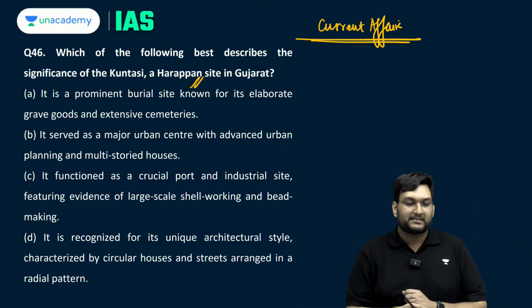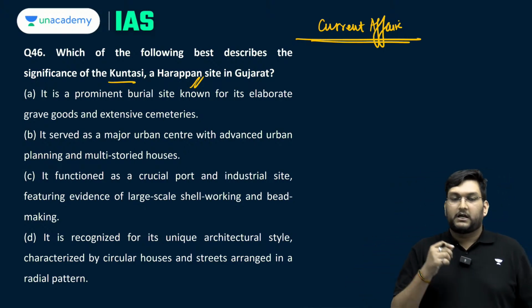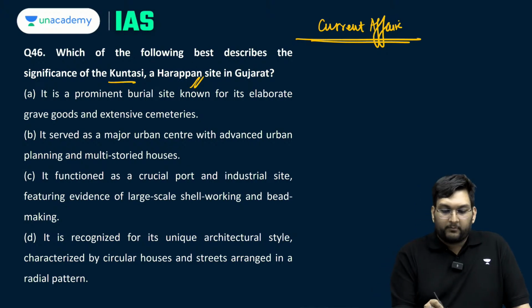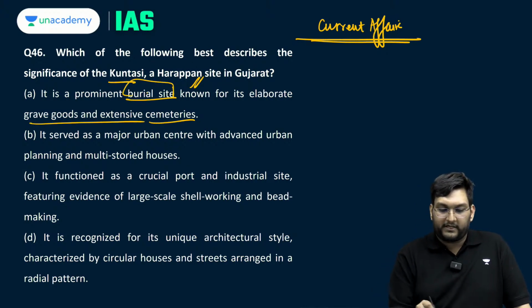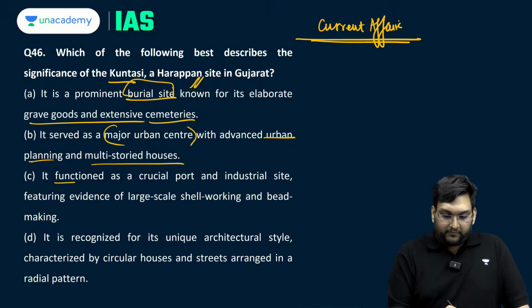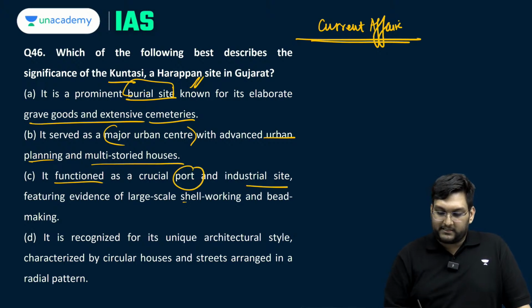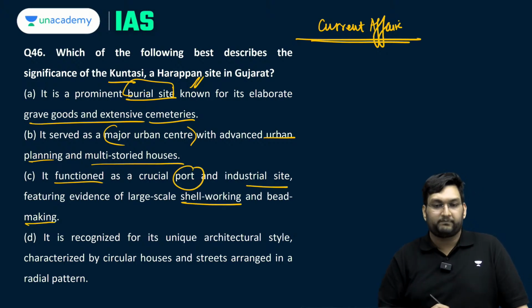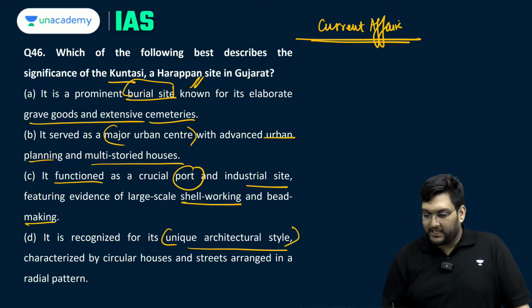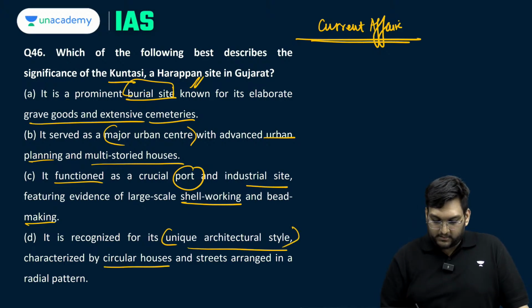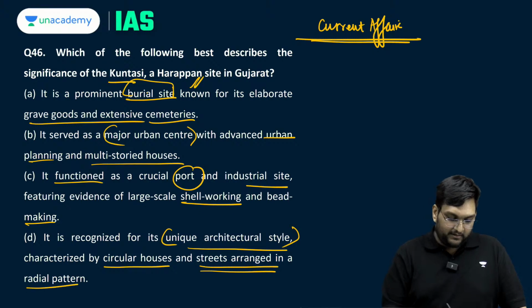Which of the following best describes the significance of Kuntasi, a Harappan site in Gujarat? Prominent burial site known for its extensive graves, served as an urban center for advanced urban planning and multi-story buildings. It functioned as a crucial port, industrial site, shell working and bead working, recognized for its unique architectural style and circular houses and streets arranged in radial pattern.